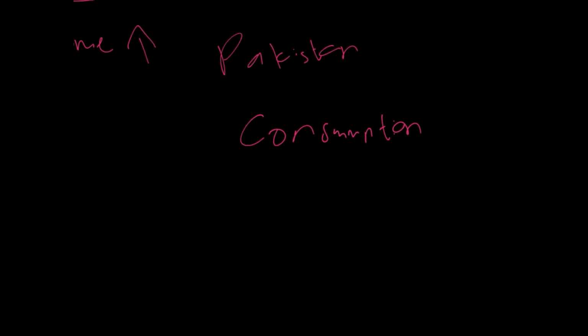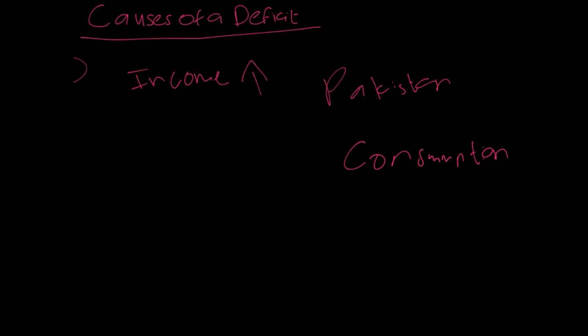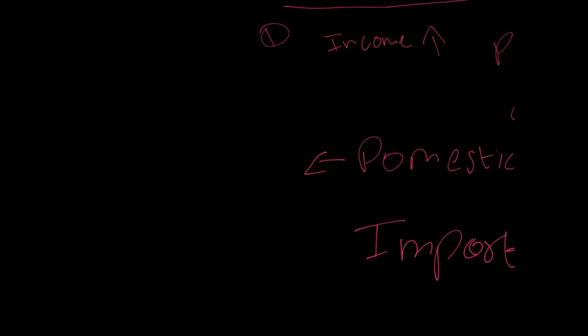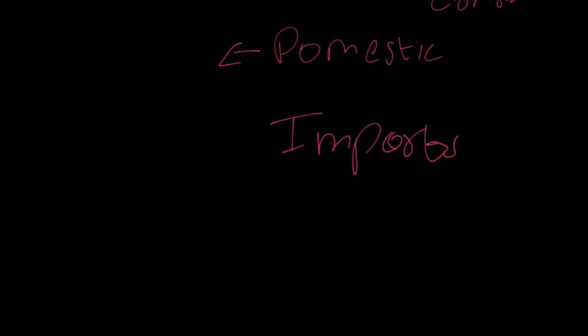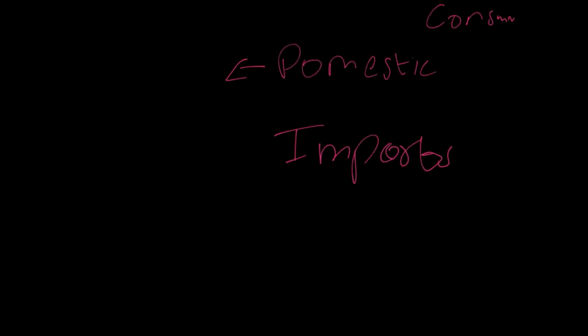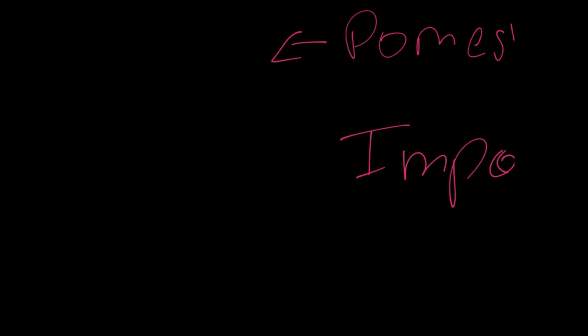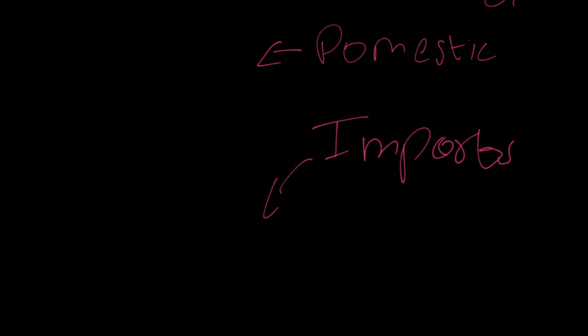Since we can now buy more goods and services, not only do we buy more domestic goods, but because we are earning more, we also start buying more imports. For example, before we were using Pakistani coffee beans or coffee beans from some country which isn't really known for its coffee. As our incomes grew as a population, we'll start importing, let's say, Brazilian coffee beans or any sort of luxury product, because now we are earning more and so we import more as well.